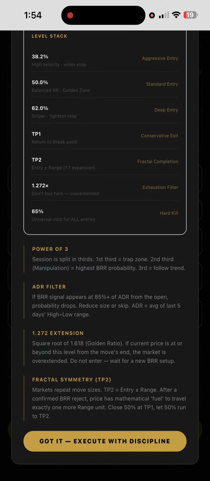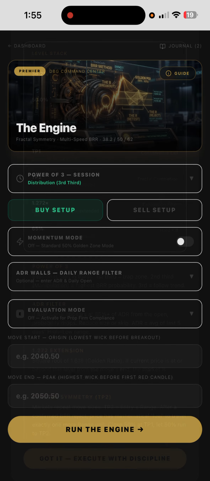So take profit 2 equals entry plus range after a confirmed BRR reject. Price has mathematical fuel. This is all mathematical, right? We're not worried about APIs here. To travel exactly one more range unit, close 50% at TP1, and then let 50% of your contract run to take profit 2. We are executing with high accuracy.